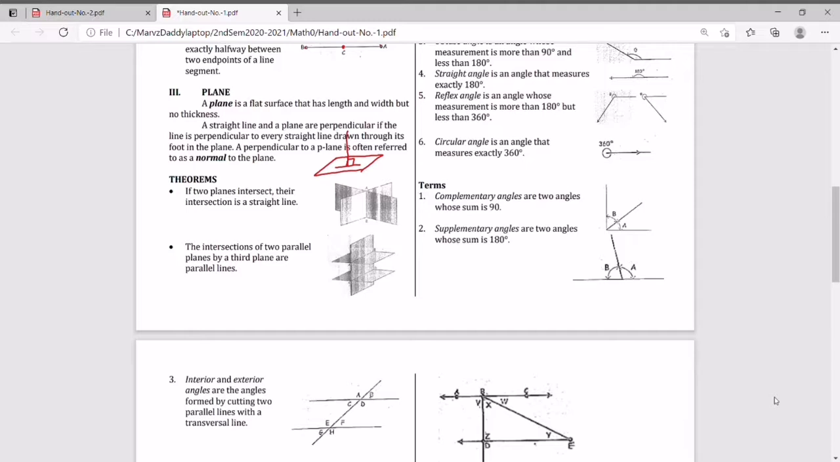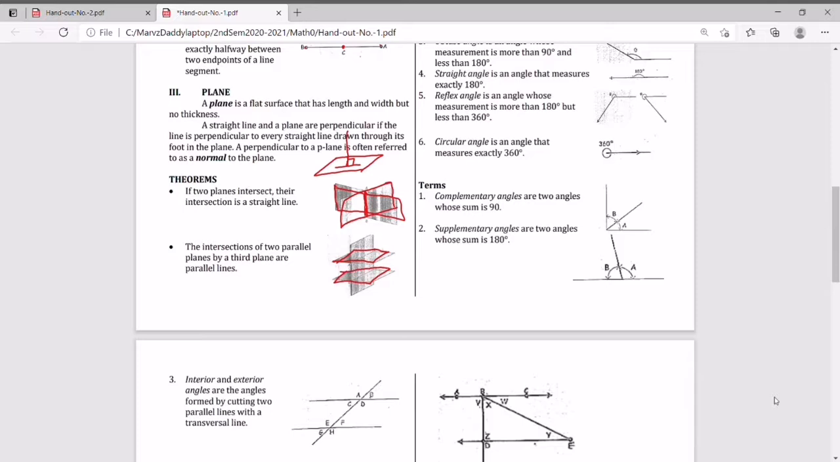So we have here the following theorems also. If two planes intersect, their intersection is a straight line. So as you can see in this diagram, these are two planes, this one and this one. When they intersect, as you can see, their intersection is a straight line. The intersections of two parallel planes by a third plane are parallel lines. So we have parallel planes, this one and this.